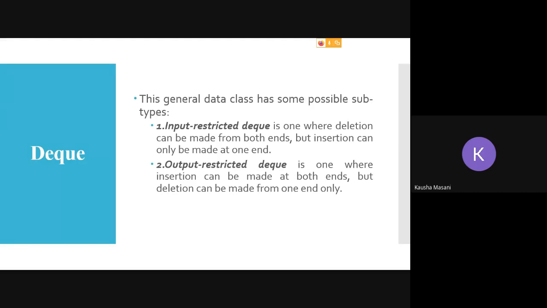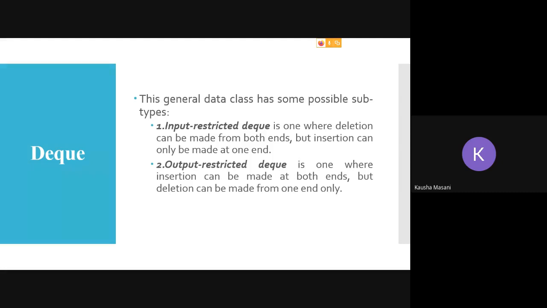Clear with the subtypes? If in the exam you are asked what are the two subtypes and to define them, then you are going to write that DQ possibly has two subtypes. One is input restricted, another is output restricted. Input restricted: input can be done on only one end, deletion can be done on both the ends. Output restricted: input can be done on both the ends, output can be done on a single end. That is what input and output restricted DQs are.